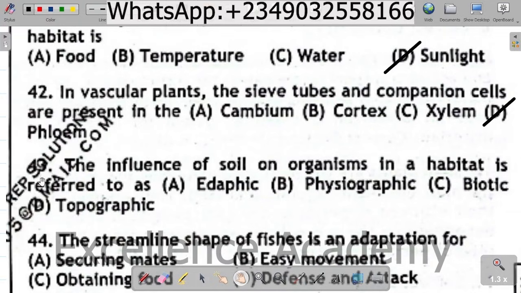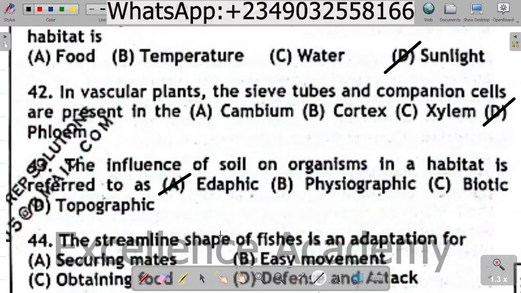Phloem. Question 43. The influence of soil on organisms in a habitat is referred to as A. Edaphic, B. Physiographic, C. Biotic, D. Topographic. The correct option is A.